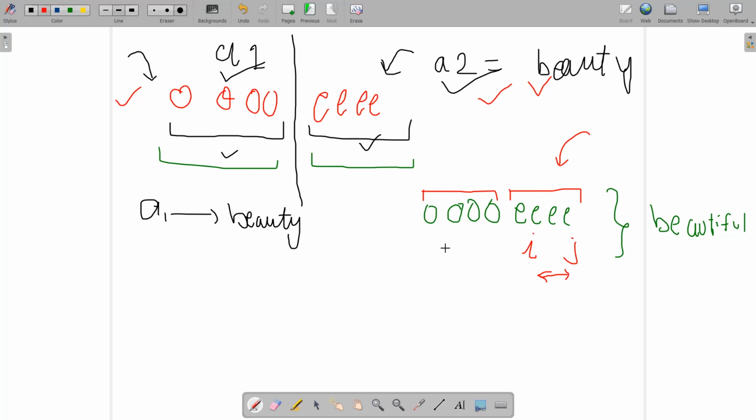Okay, now there comes another case: choose one element from this one and another element from this one. If I choose an odd element plus an even element, then we are always going to get an odd element, as I've already said, and I will try to find any other element ak such that this condition must hold.